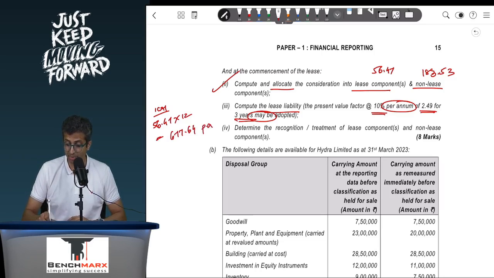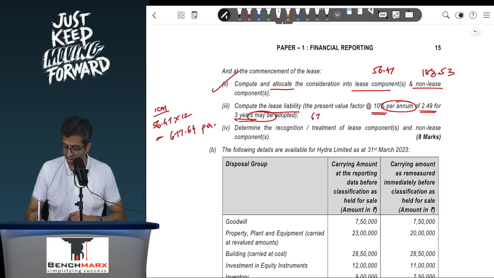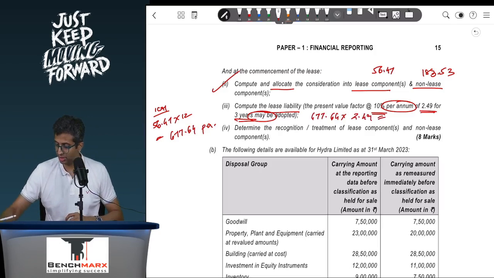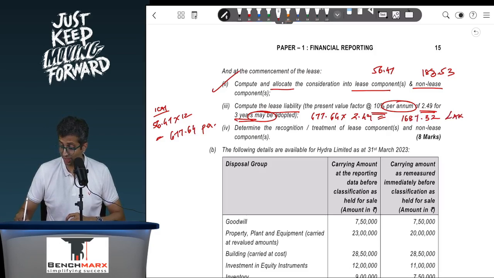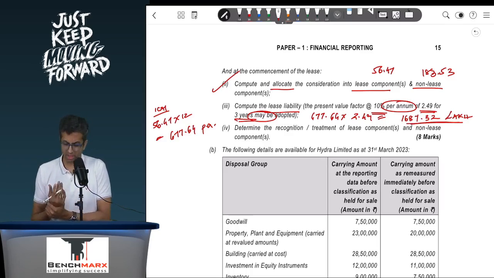This is the payment per annum, and your lease liability is the present value of the future lease payments, that is 677.64 into 2.49 PVAF, and hence this is around 1687.3236 approximately lakhs, or if I take this in crores, this is around 16.87 crores. So you will take around 16.87 crores as a part of your lease liability.